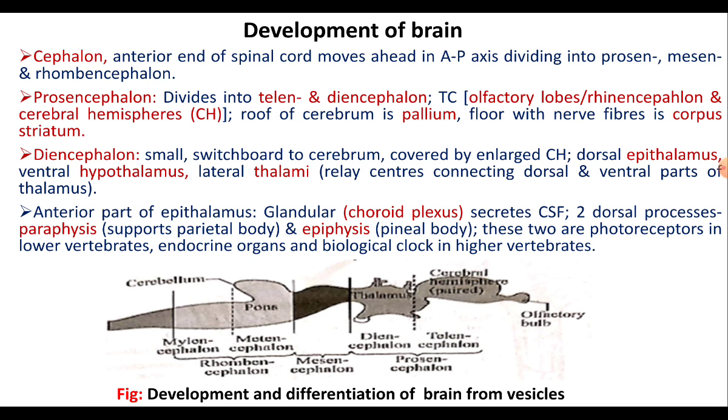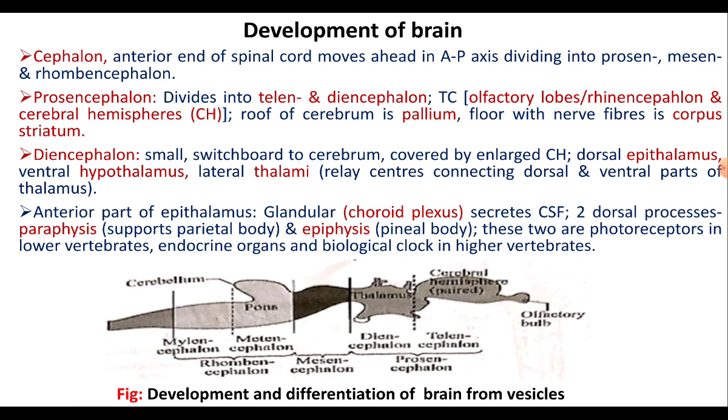The anterior part of the epithalamus is glandular in nature, where the dorsal surface of the epithalamus consists of non-nervous vascular tissue called anterior choroid plexus, and this plays a major role in secreting the cerebrospinal fluid.